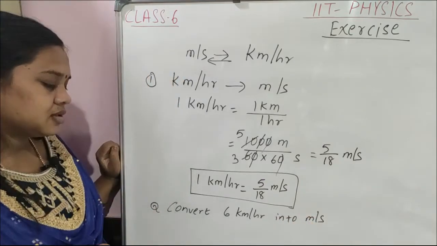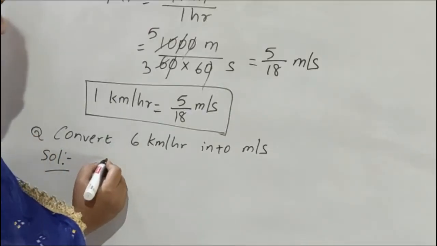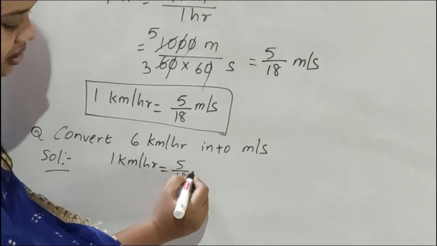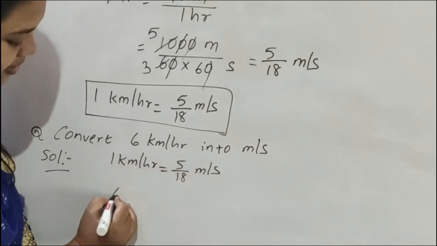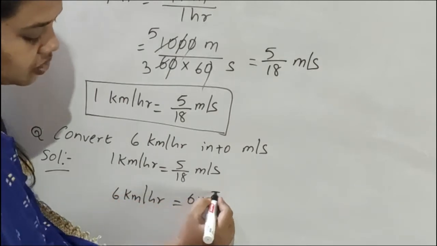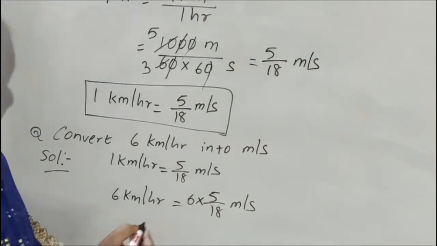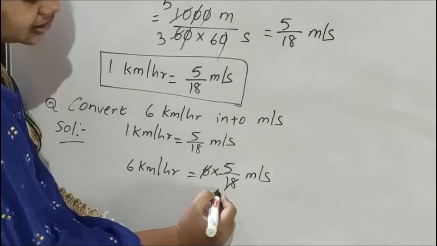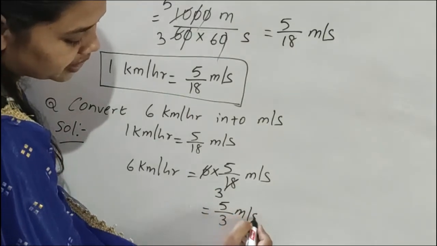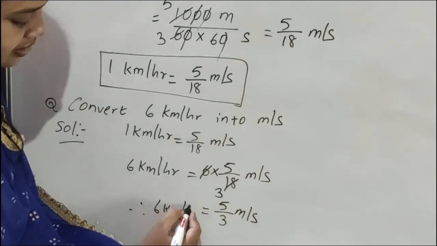As 1 kilometer per hour is equal to 5 by 18 meter per second, then 6 kilometer per hour is equal to 6 into 5 by 18 meter per second. 6 ones are 6, 6 threes are 18. So it is 5 by 3 meter per second. 6 kilometer per hour is equal to 5 by 3 meter per second.